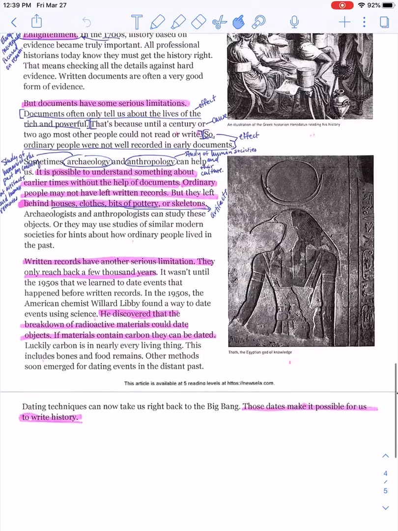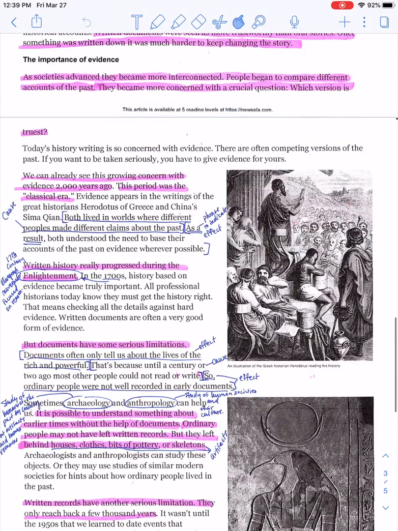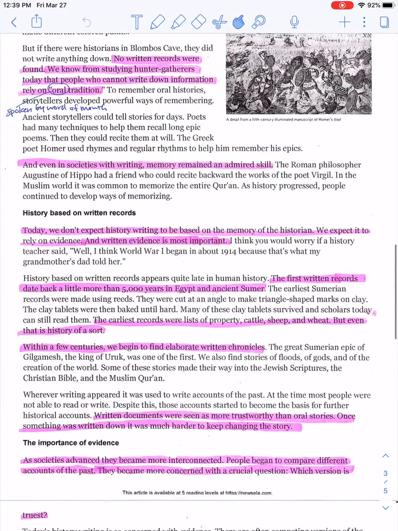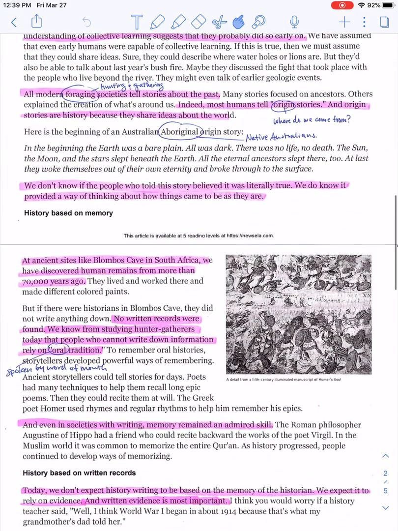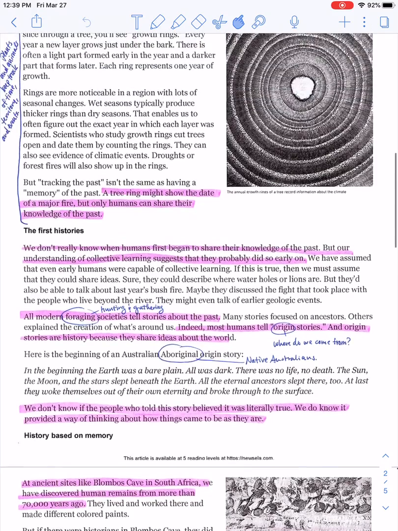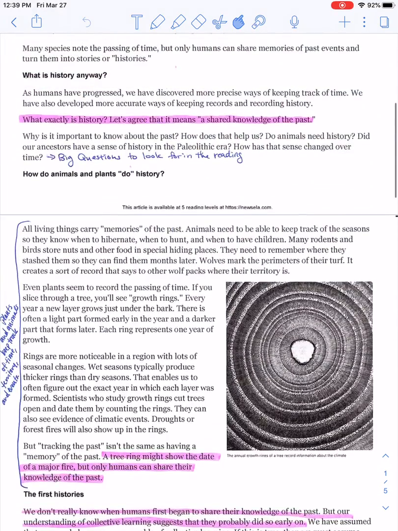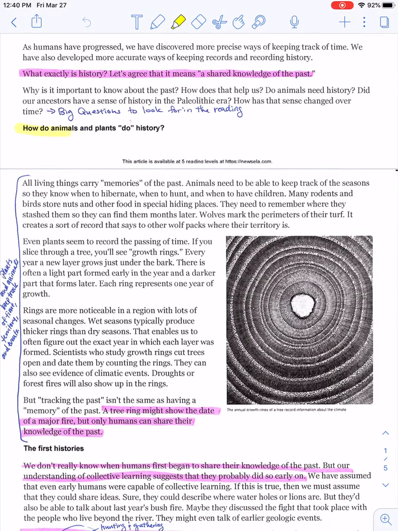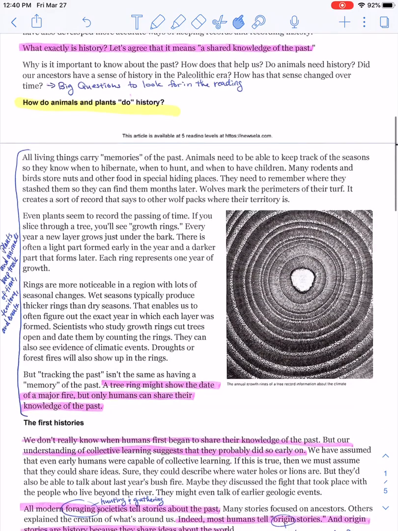how do plants and animals record history? If I can pull it up real quick. Sorry about this, guys. Yep, right there. Sorry, it was at the very bottom of the page, is why I lost it. So there's a section that question one has us look for. So let's read it out loud together again.